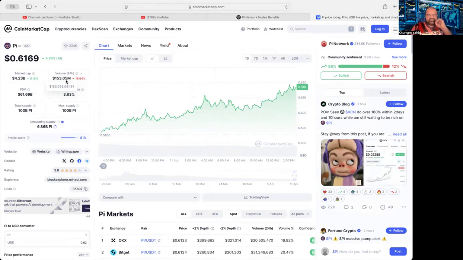When Pi took the jump, if you remember, 5 or 6 days ago, it went up from around 40 cents all the way up to 80 cents. It was almost $1 billion worth of volume daily. Still it is at number 26 on CoinMarketCap with a total circulating supply of 6.86 billion.